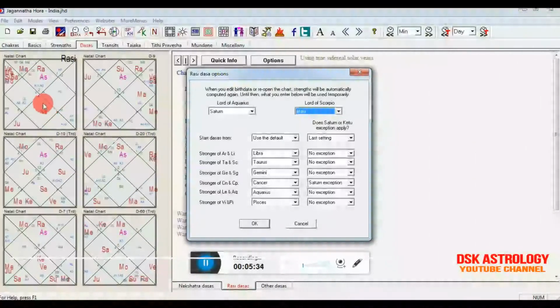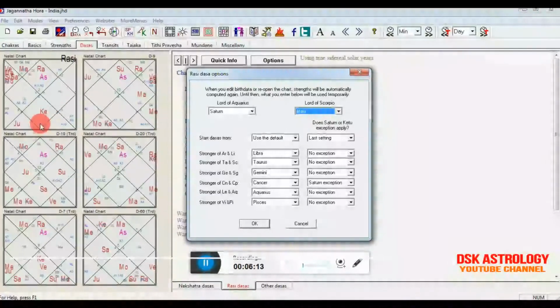So because of that, you have to neglect it and you have to count from Scorpio to Mars in order to calculate the duration of Scorpio Rashi Dasha under Gemini Chardasha. And suppose if this Ketu is replaced by Mars and Ketu is there in the place of Mars, so you have to calculate Mars, and you have to calculate from Scorpio to Ketu if he is on Mangal side, Mangal position, basically Mars position. So this is one exception.